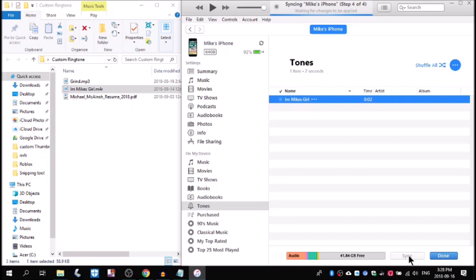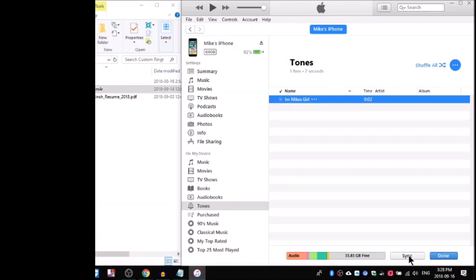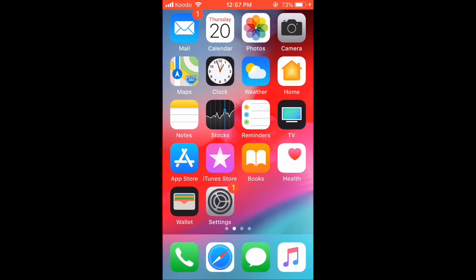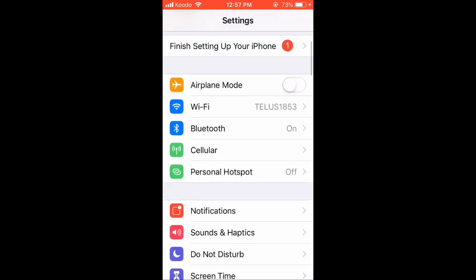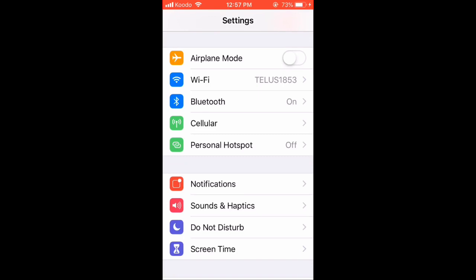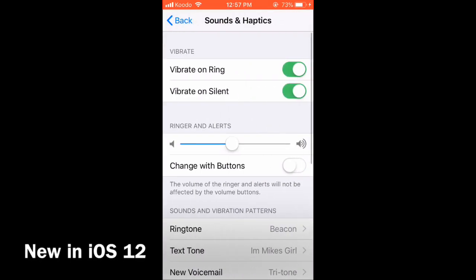Next, click the Sync button, and the tone will be exported to your iPhone. On your iPhone, open the Settings app. Scroll down and find Sounds and Haptics. This is the new area where you change your ring or text tones.